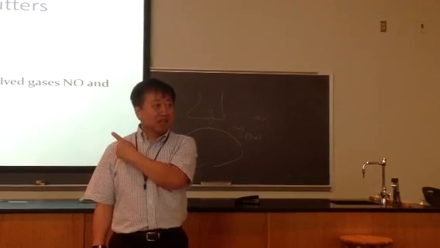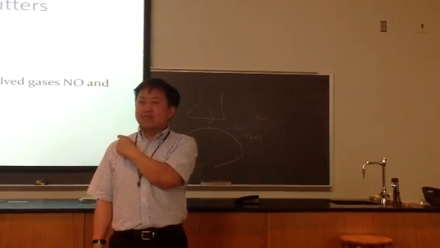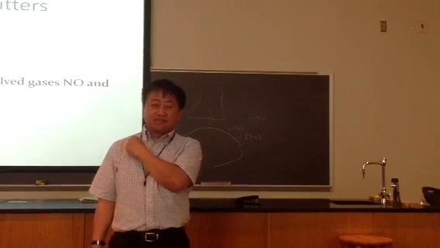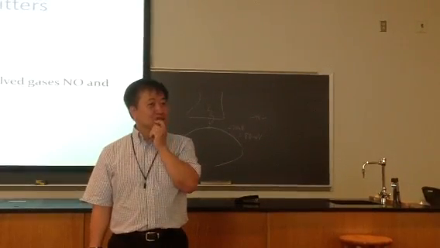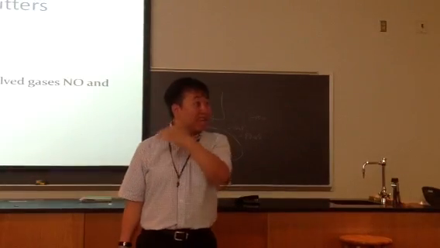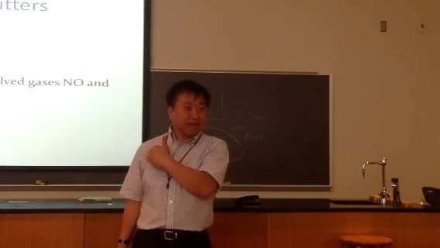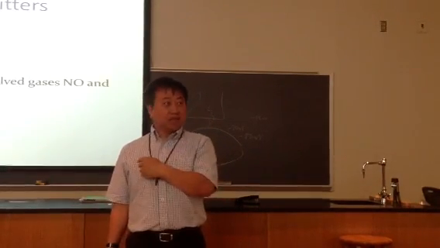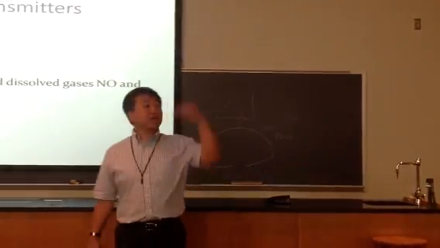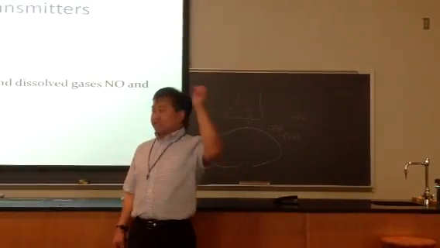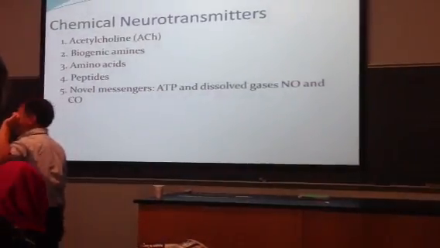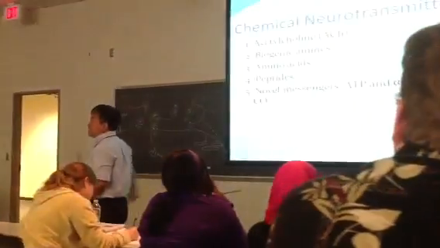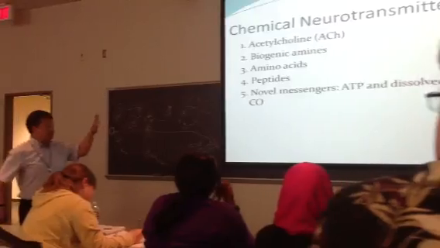A bunch of crock? That's it, right? A bunch of crock? Let's just say it. Can you see why they were added later? Because it doesn't make sense to them, right? And even now, it doesn't make sense. But the evidence is there. So are you okay with the 5 classifications? Acetylcholine, biogenic amine, amino acid, peptide, and we call the last group the unconventional messengers. Unconventional means that they are everywhere, and they are still learning how exactly they work.